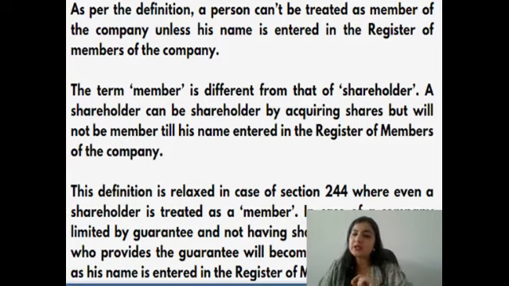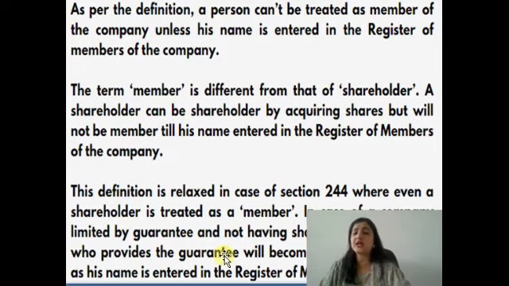A person can become a shareholder by acquiring shares, but will not become a member till his name is entered in the ROM of the company. This definition is relaxed in section 244, where even a shareholder is treated as a member in case of a company limited by guarantee. Now this is the exception clause, and this is the conclusion you want to share with your examiner.